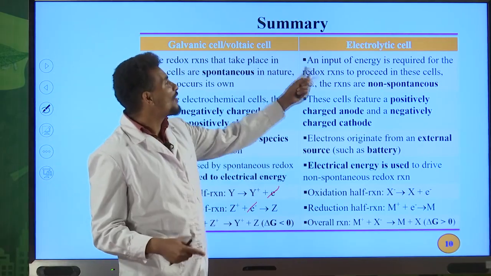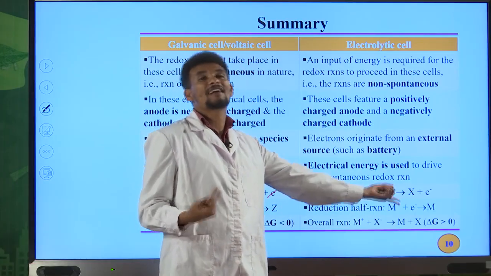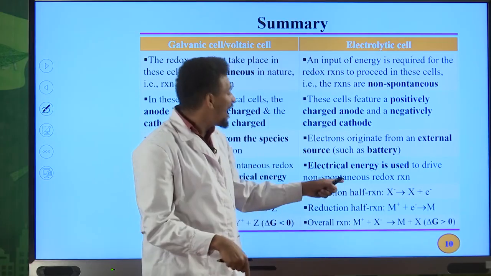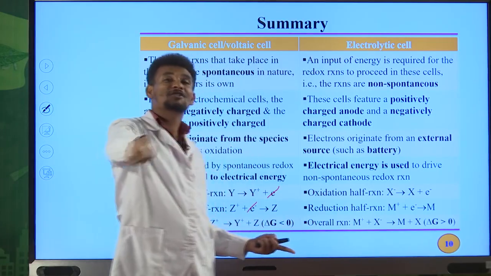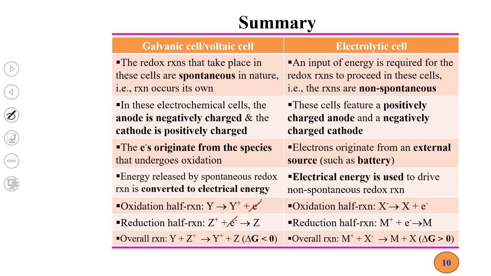But in the case of electrolytic cell, your oxidation reaction is X- to X. Why? Because X- is an anion, it migrates toward anode and then is discharged by losing electron. I already told you about this one. So this is your oxidation reaction in electrolytic cell.